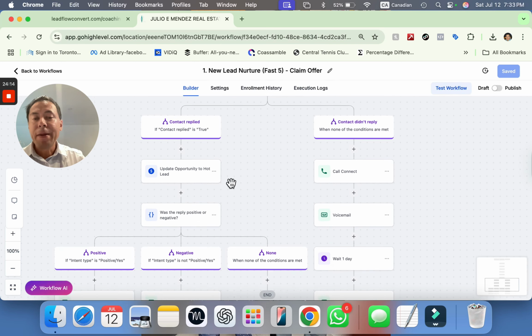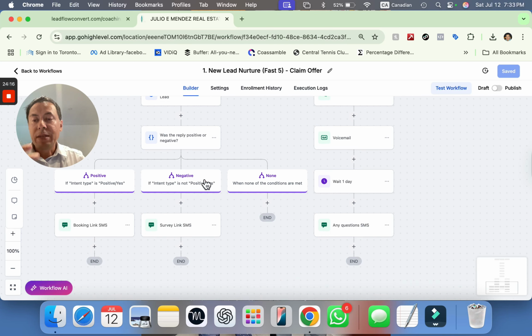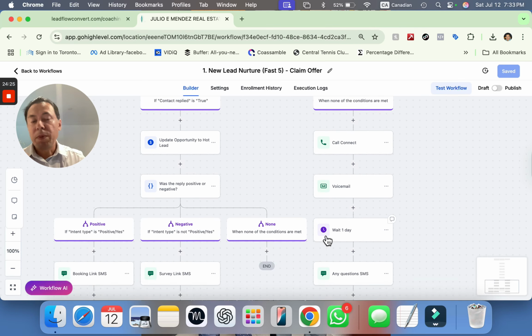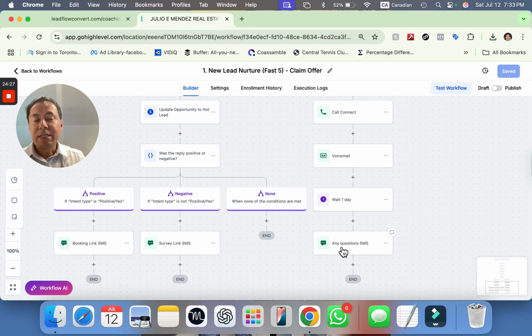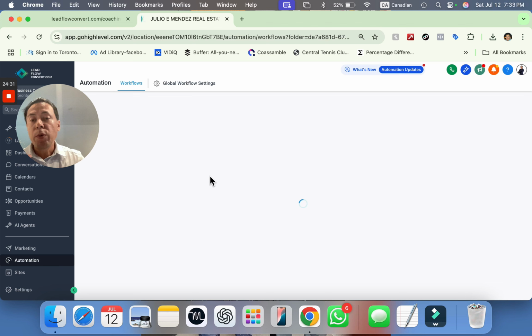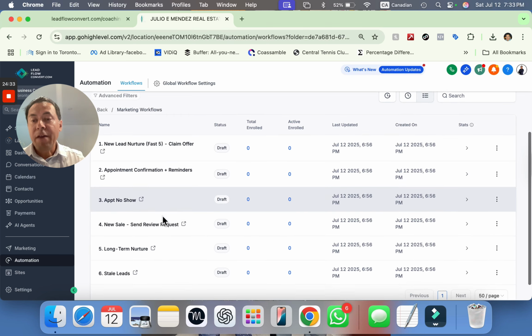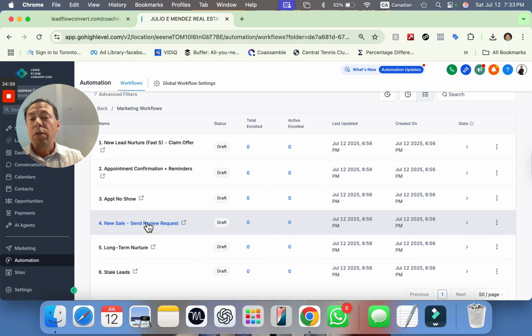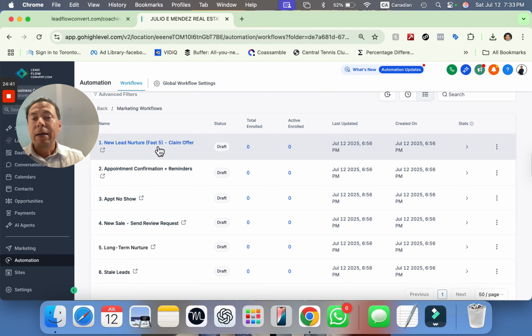If they reply, again, we can send them a booking text, or if they don't reply, we can actually drop them a voicemail. We can send them more questions or whatnot. So this is a workflow. Okay, same thing we have for appointment no show, for reminders, for long-term nature, for a new sale, and whatnot.